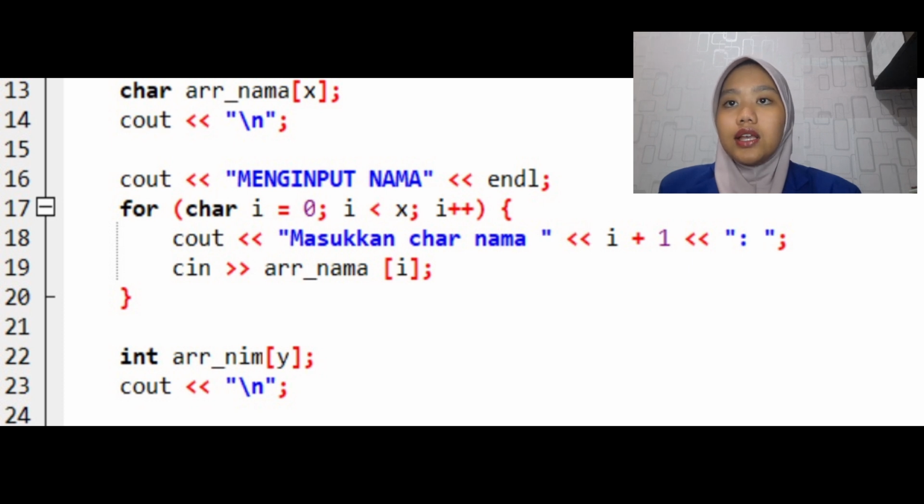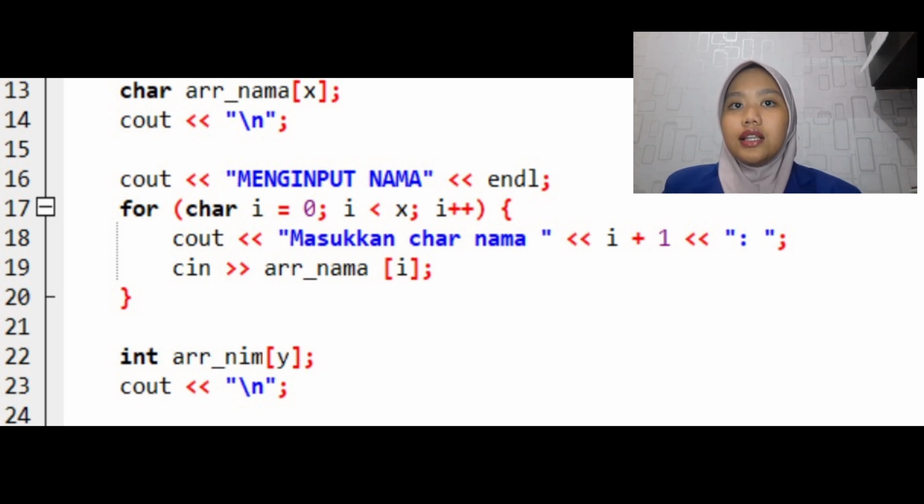In the 17th line, it serves to iterate using a loop where a variable is initialized as an integer and used to control the number of iterations based on the value.